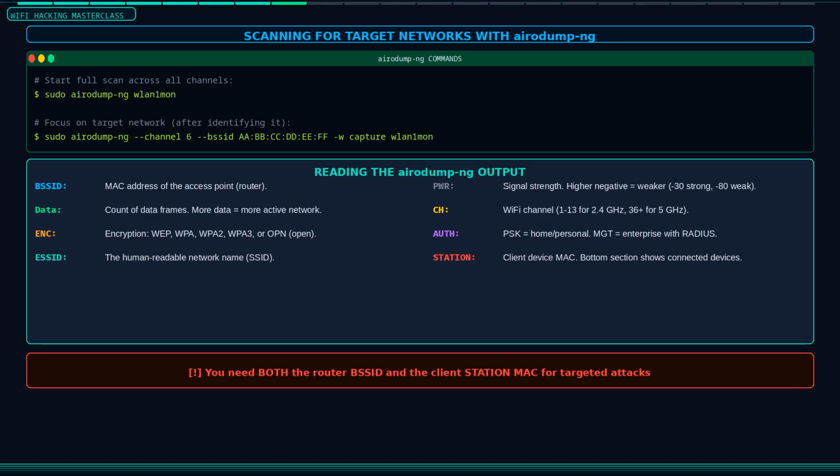To focus on a specific network and channel to reduce noise and capture more data, stop the scan and run airodump-ng with the channel flag, --channel, specify the channel number, then --bssid followed by the router MAC address, then -w followed by a file name to write the capture to disk. That file will be your handshake capture file. Keep this running in the background while you proceed to the next step.